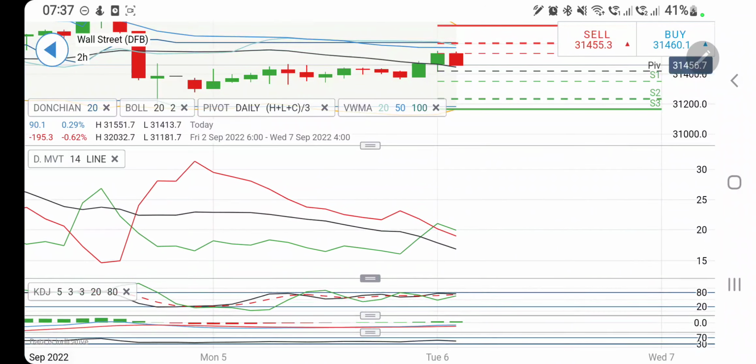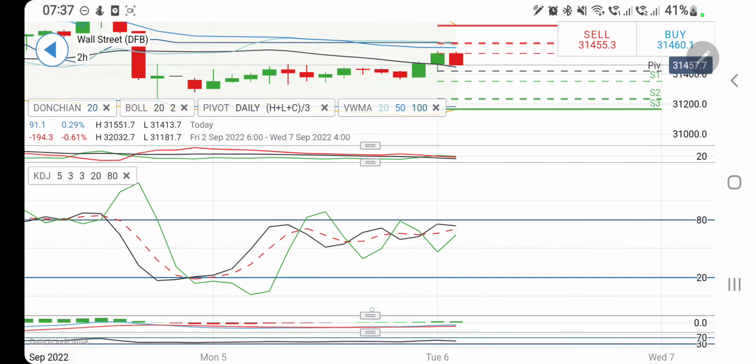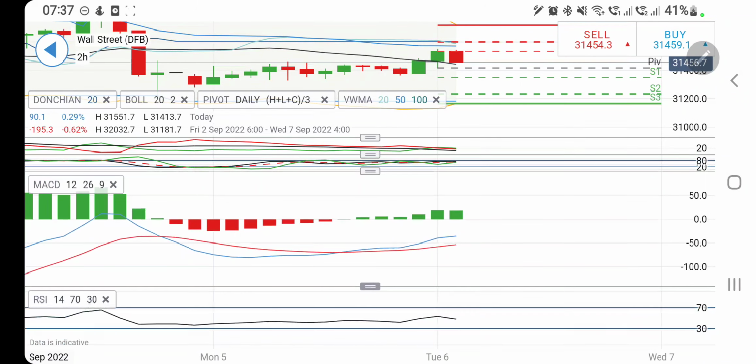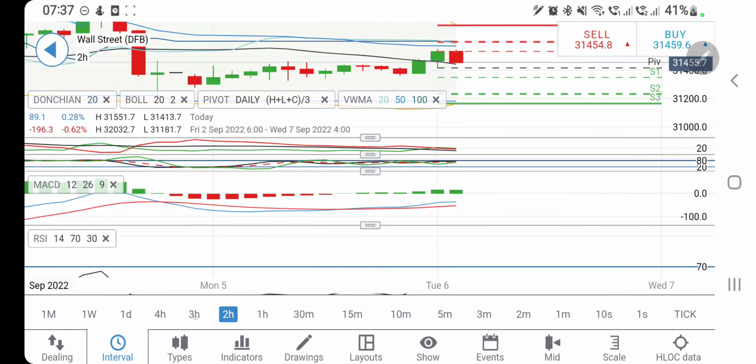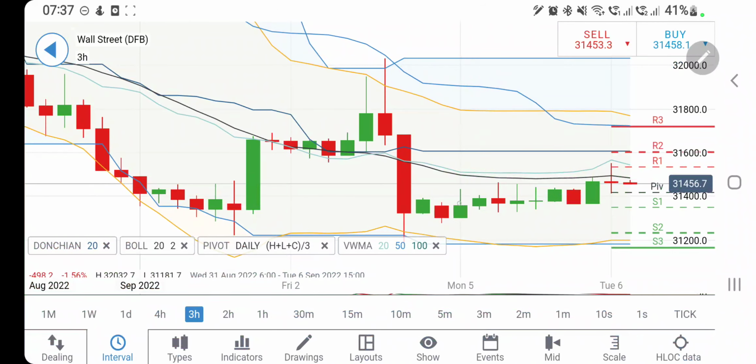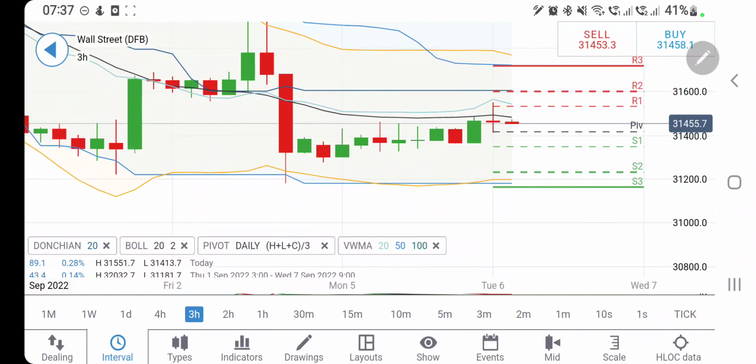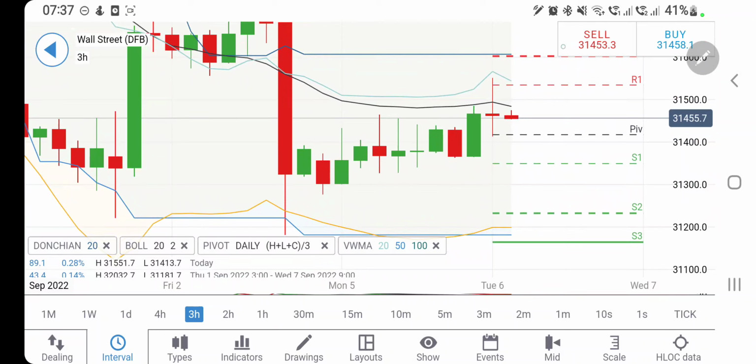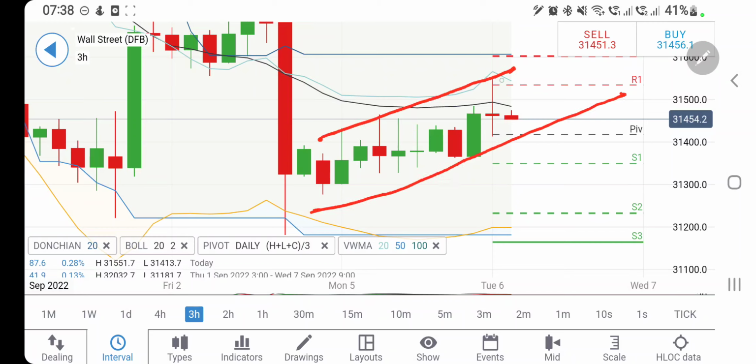The directional movement is bullish, it has just crossed over. Stochastic trading flat near the top, MACD divergent and bullish, RSI looking downwards, indicating little bearishness there. On the 3-hour charts, now look at the 3-hour chart. Previous candle ended in a doji. It's seen a good rise there, and see, every candle has a meaning out there. So what it is trying to do, higher highs, higher lows.